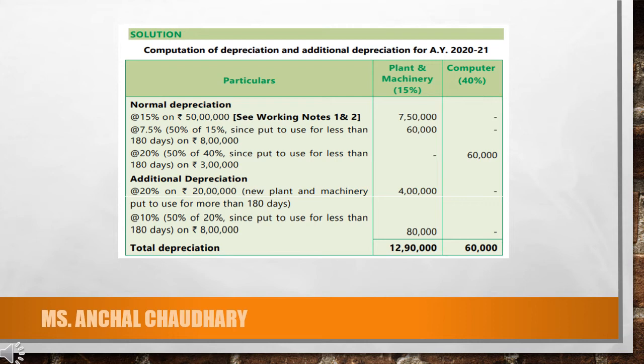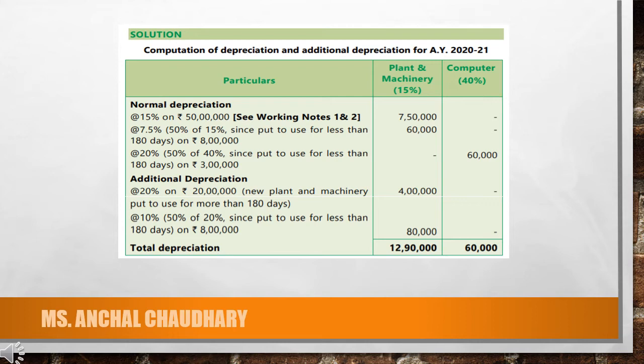Again, if we talk about the new plant and machinery which is not used for 180 days, as it is mentioned in the question that it is purchased on 15th of December, if we calculate the number of days, it is not qualifying, as it is not used for more than 180 days.